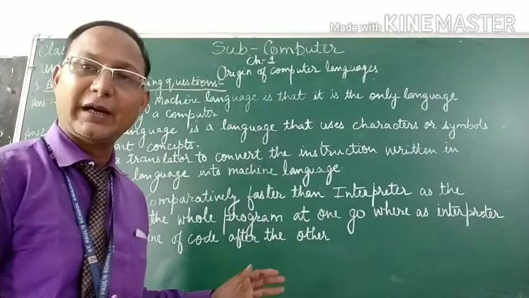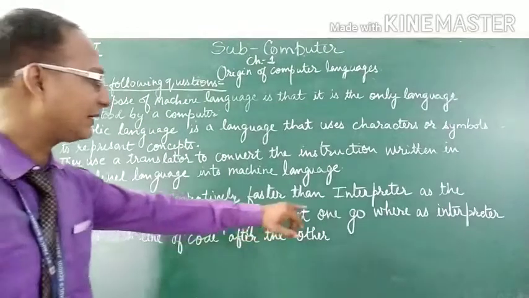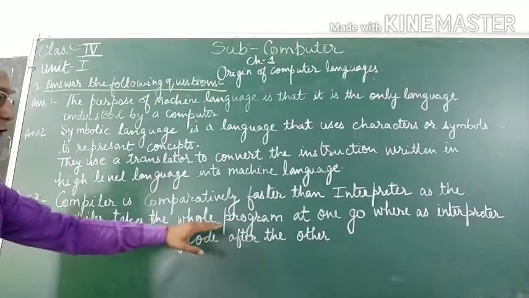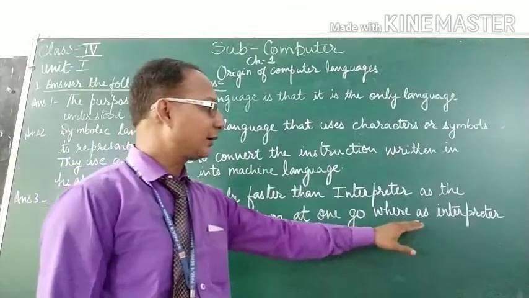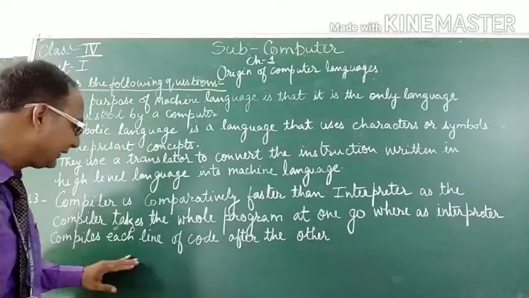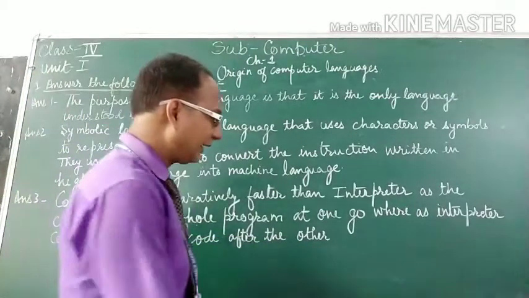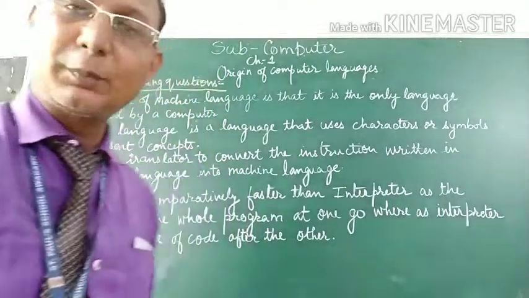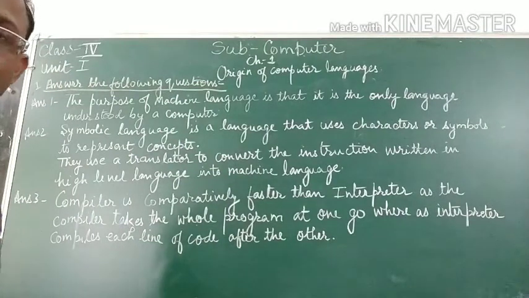Now see how you have to write in your notebook. The answer will be: compiler is comparatively faster than interpreter, as the compiler takes the whole program at one go, whereas the interpreter compiles each line of code after the other, or we can say line by line. Okay, note it down in your notebook. Okay, students, now you can write the questions from the book and note the answers from the video.